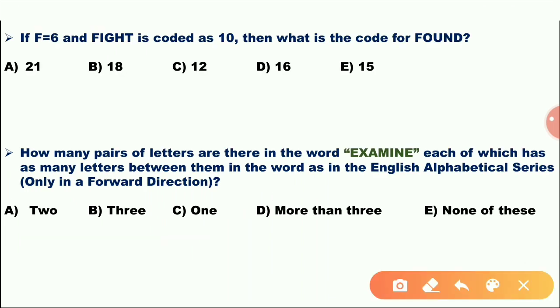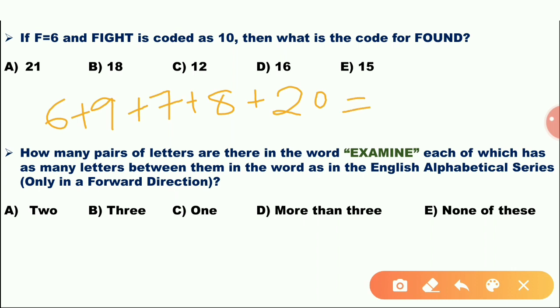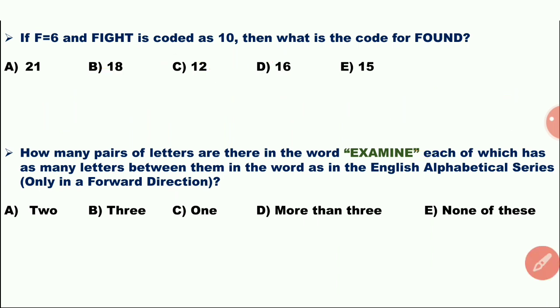If f equal to 6 and 5 is coded as 10, then what is the code for found? What is that one? F equal to how much? 6, so one alphabet equal to 6. Fight. F means 6 plus I 9. G means 7. H means 8. T means 20. Total, add these values: 28, 35, 41, 50. 50 by how many alphabets? 5 equal to 10. So found, what is the found?